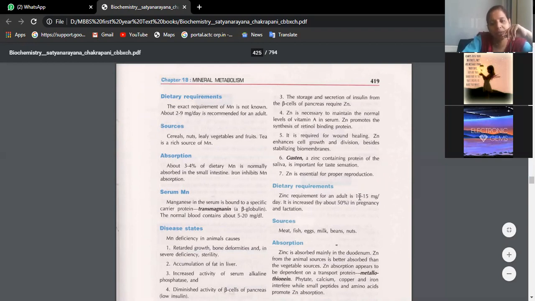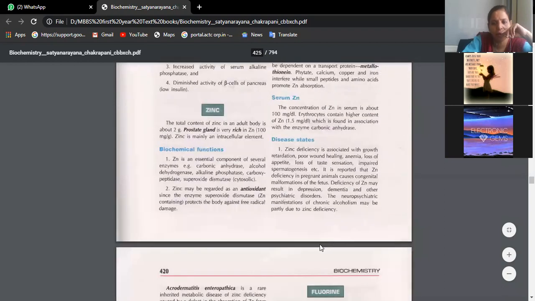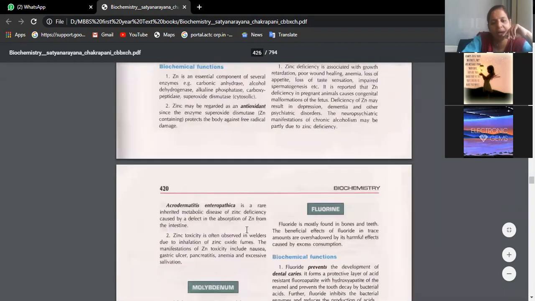Dietary requirement is 10 to 15 milligrams per day. Sources: meat, fish, eggs, milk, beans, nuts. Deficiency of zinc: growth retardation, poor wound healing. Whatever functions you have studied, you can just write as deficiencies. So that is all about these two elements.